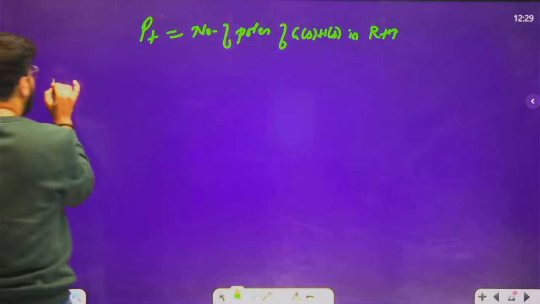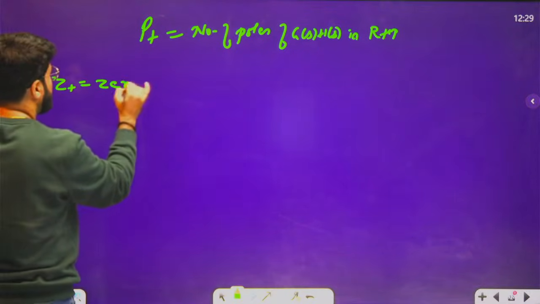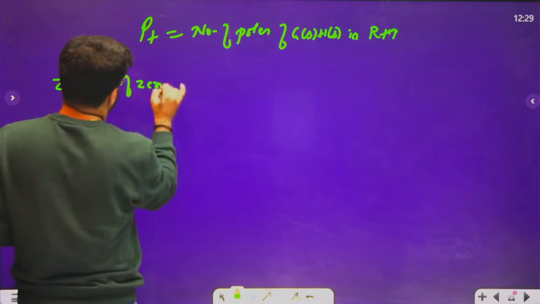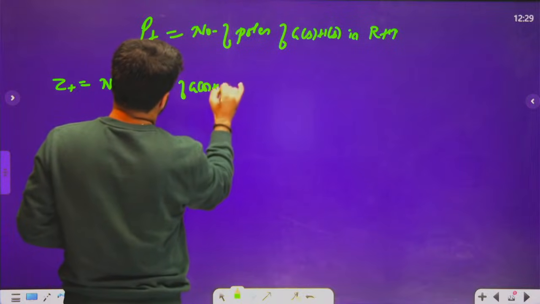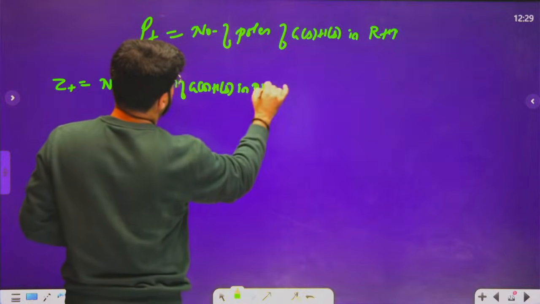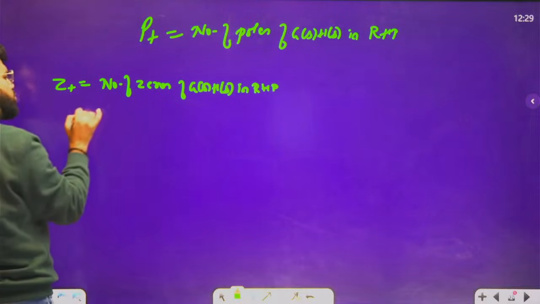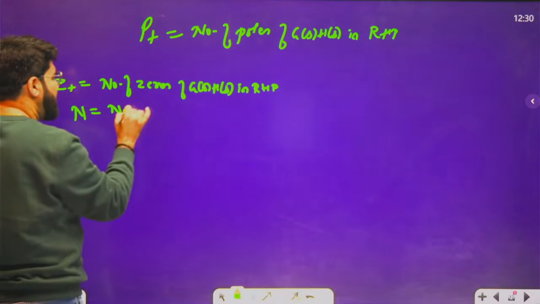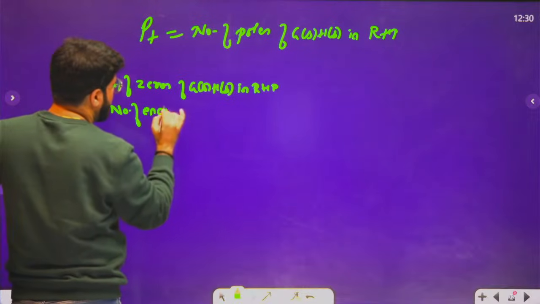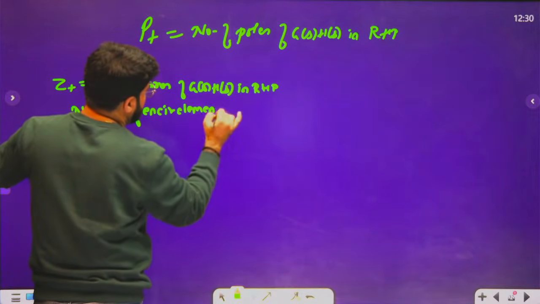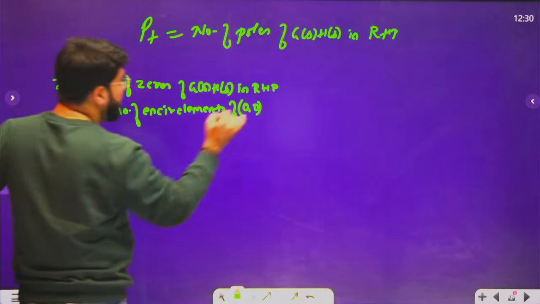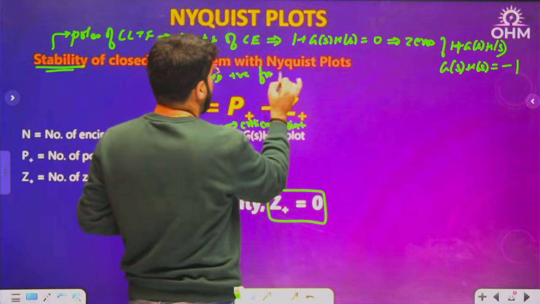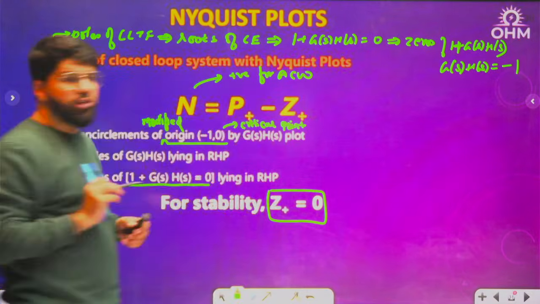But if you want Z plus as number of zeros of GSHS, zeros of open loop transfer function in RHP, which has nothing to do with the stability of closed loop system, then mathematically they can frame this question. So what is N? N is the encirclements of zero. And remember, this N also comes with a sign convention. This N is positive for anti-clockwise encirclement. So automatically negative for clockwise encirclement.